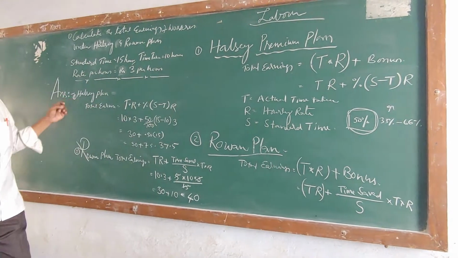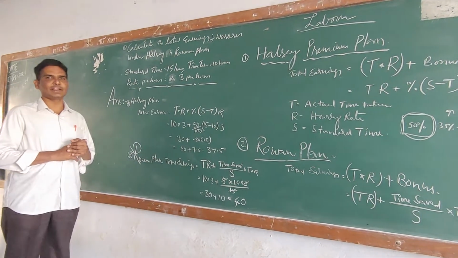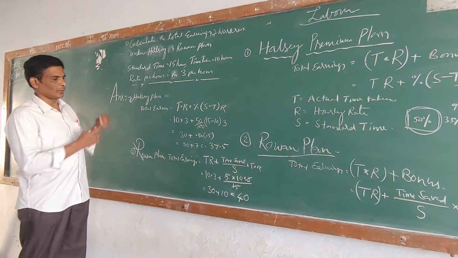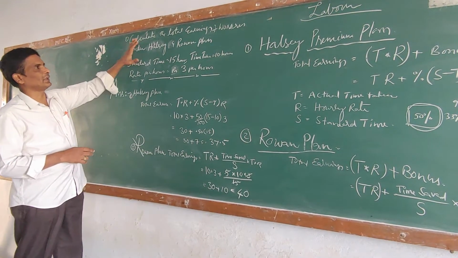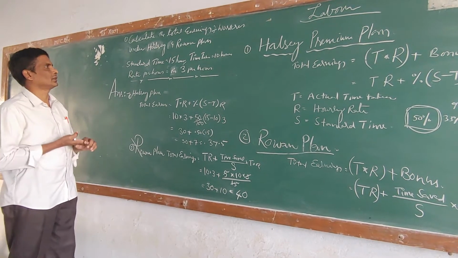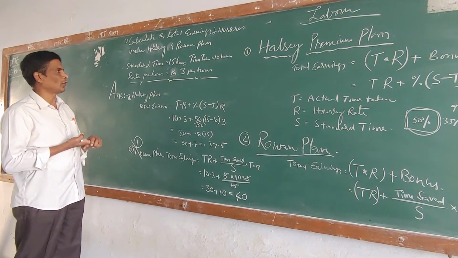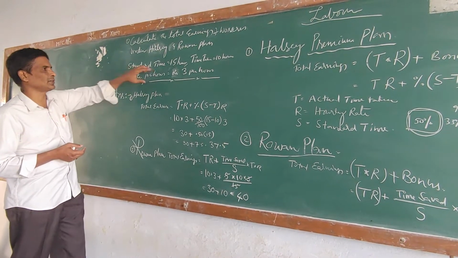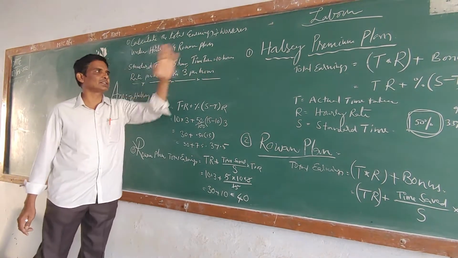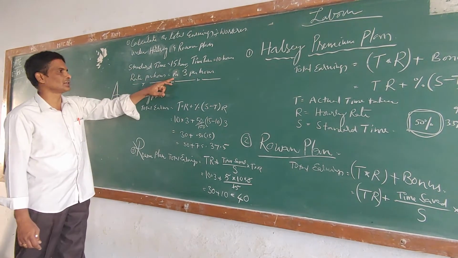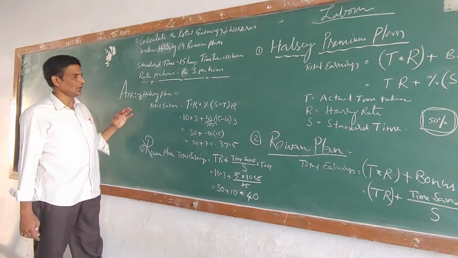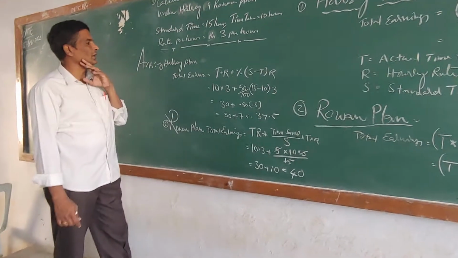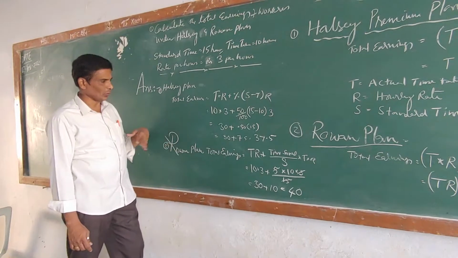I have taken an example for the convenience of the video, and I have worked out the problem. See the problem here: calculate the total earnings of a worker under the Halsey premium plan and Rowan plan. The standard time is 15 hours, the time taken is 10 hours, and the rate per hour is 3 rupees. Now we see how Halsey total earnings differ from the Rowan plan.